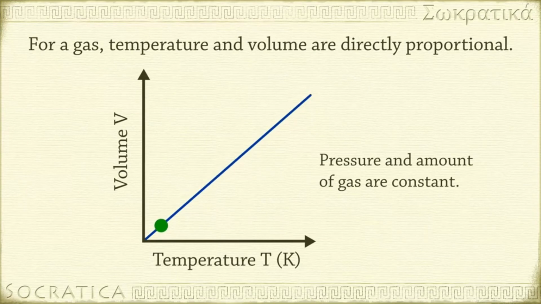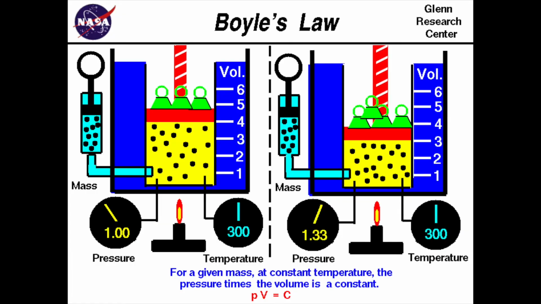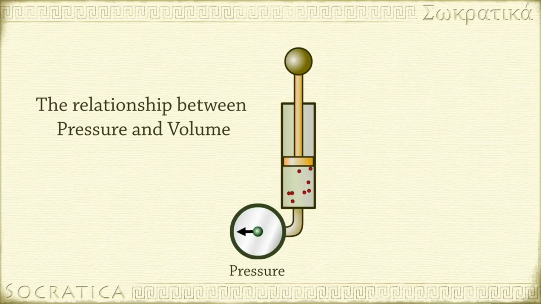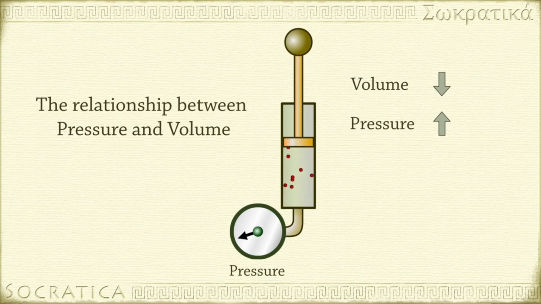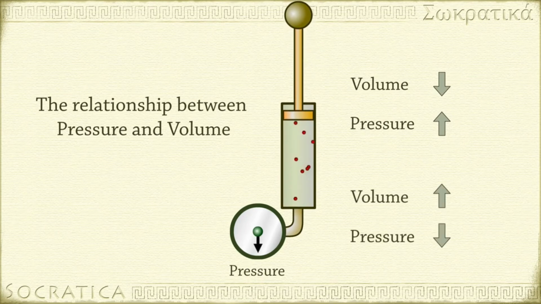Boyle's law states that at a constant temperature, the pressure and volume of a gas are inversely proportional. Imagine a hard container that measures how many times gas particles collide against the sides. The more particles that collide against the sides, the more the gas pressure. If you make the container smaller, the particles will collide against the sides more often, thus increasing the pressure. If you increase the volume, then the particles will collide against the sides less frequently, reducing the pressure.